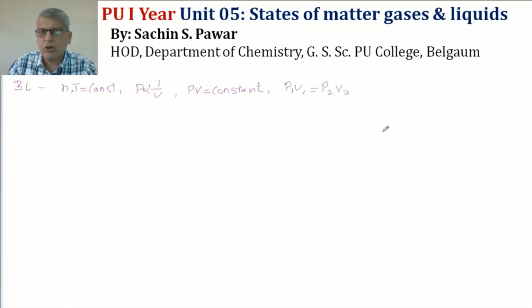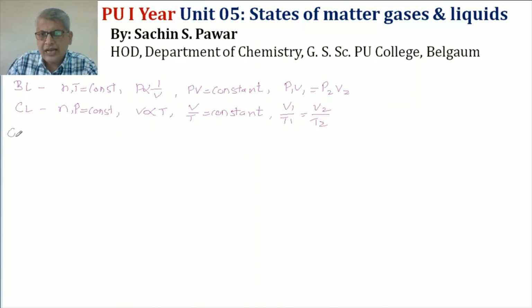This is Boyle's law, mathematical forms. Charles' law: here number of moles and pressure are kept constant, and volume is directly proportional to temperature is one equation, or V by T is equal to constant is another form, or V1 by T1 is equal to V2 by T2 is Charles' law number 2.